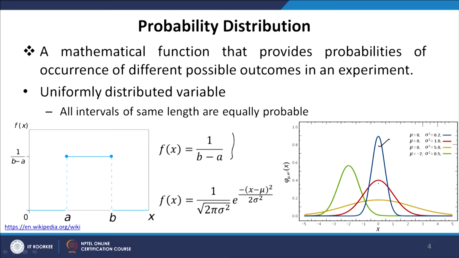If your standard deviation is large, then it decays much slower. So, the red curve here has a standard deviation which is basically root 1 or 1, and it decays much more slowly from the mean value, while this blue curve has a standard deviation of root 0.2 and it decays much faster than the red distribution.